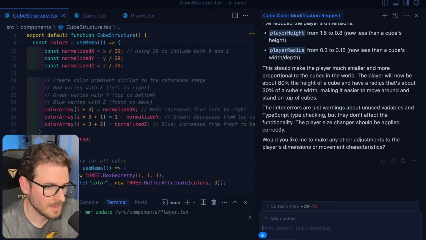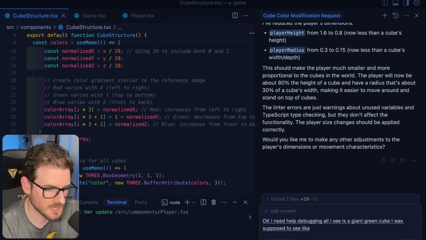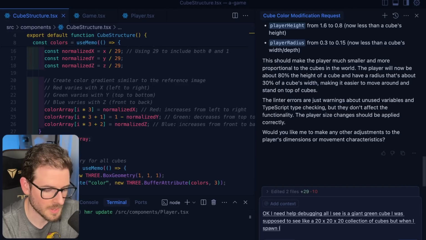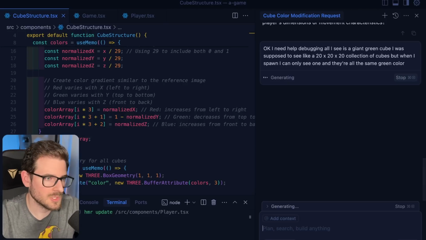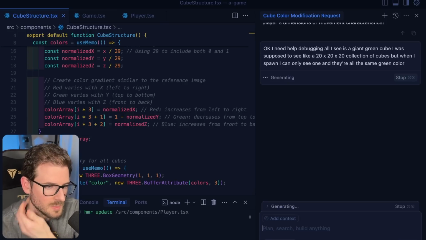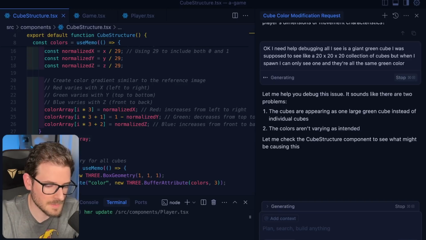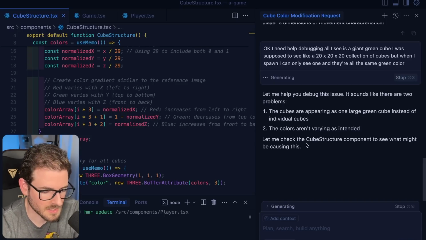it's kind of impressive. Okay, I need help debugging. All I see is a giant green cube. I was supposed to see a 20 by 20 by 20 collection of cubes. But when I spawn, I can only see one, and they're all the same green color. It's really struggling with that reference image I gave of the rainbow cube. So it's one of those things where it's like, am I just spawning too high? Am I maybe spawning too low? I feel like I'm kind of stuck wherever I spawned.